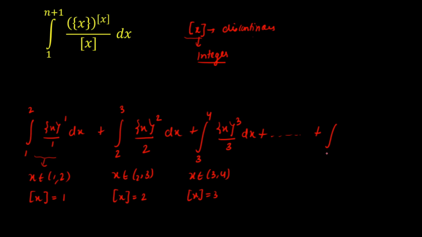The second last interval will be n to n plus 1, since n is a positive integer. Now if x is varying from n to n plus 1, then GIF of x is again a constant value, equal to n. Here we'll get the fractional part of x whole raised to the power n upon n, dx. Now I'm going to solve this in the next slide.